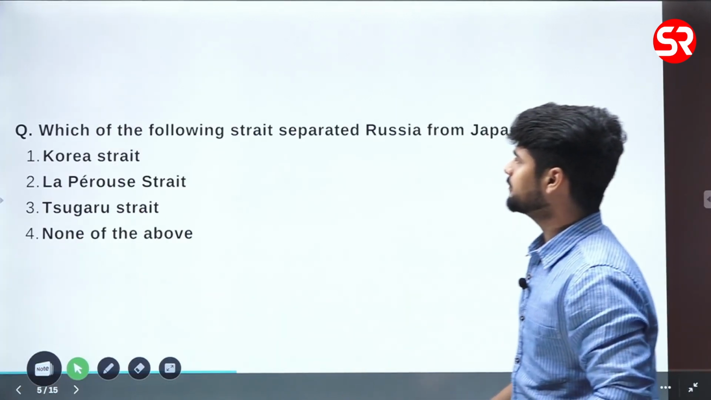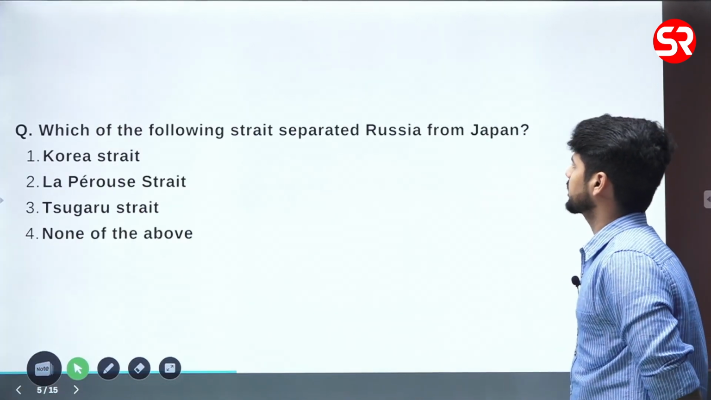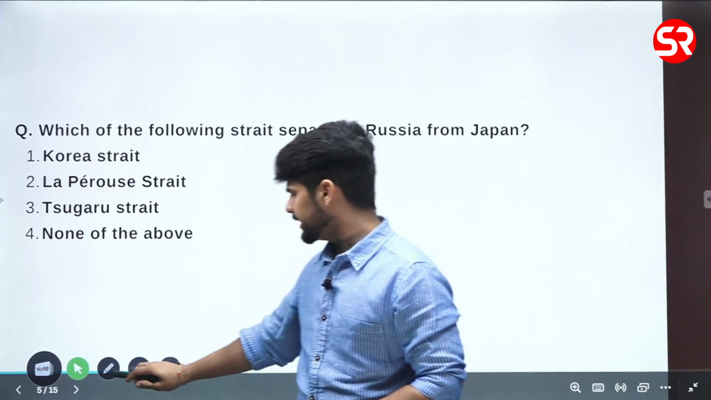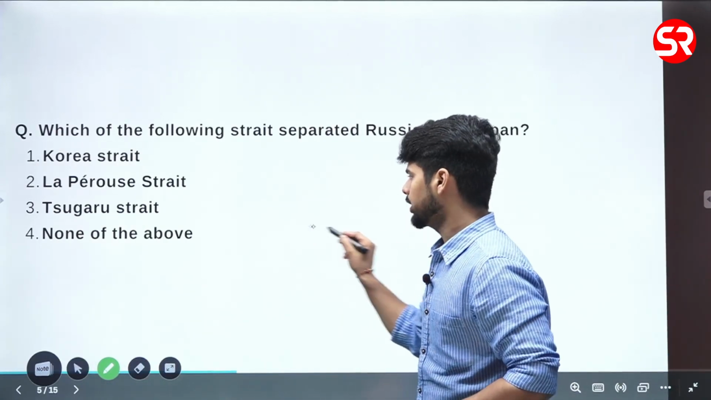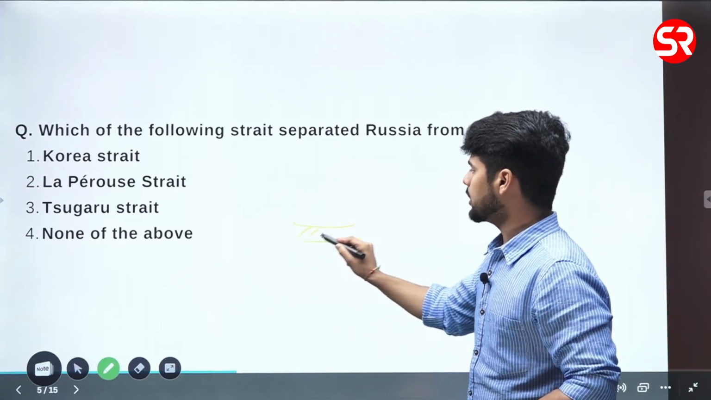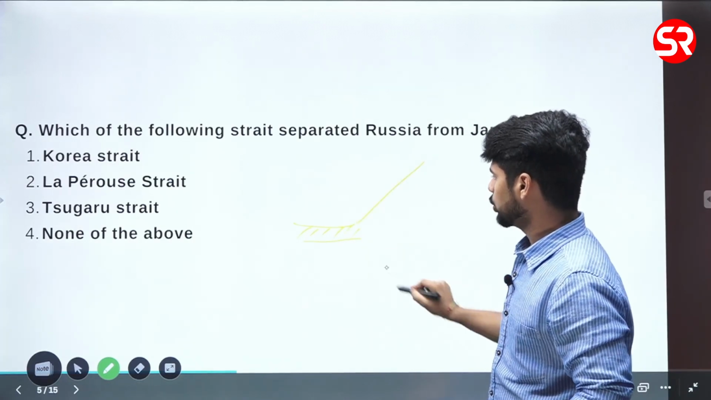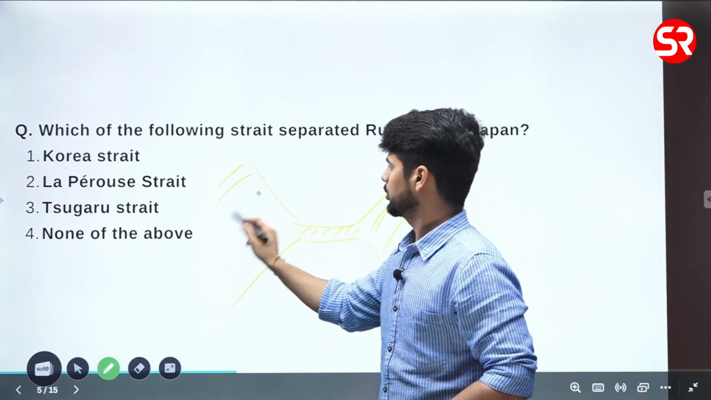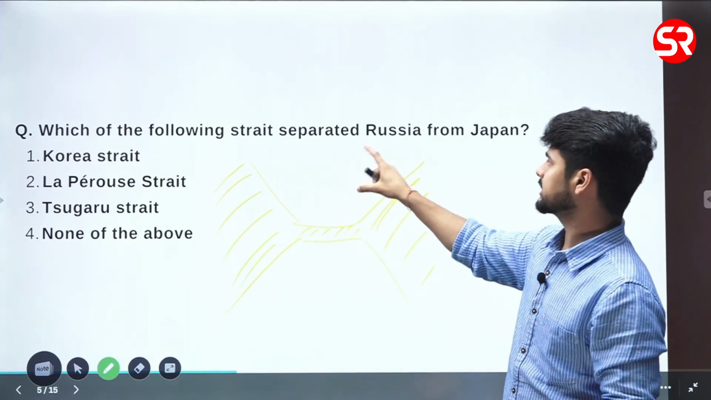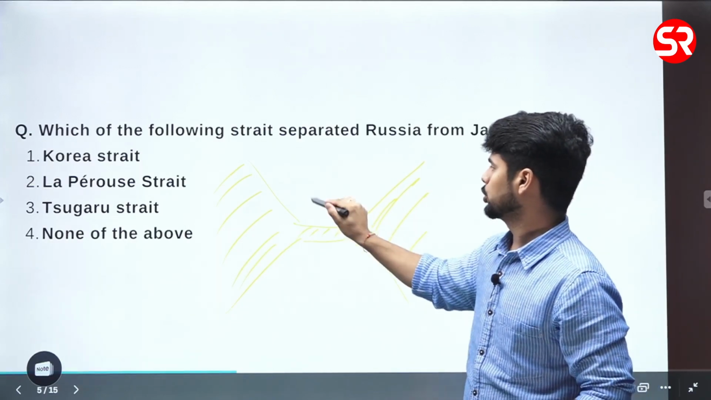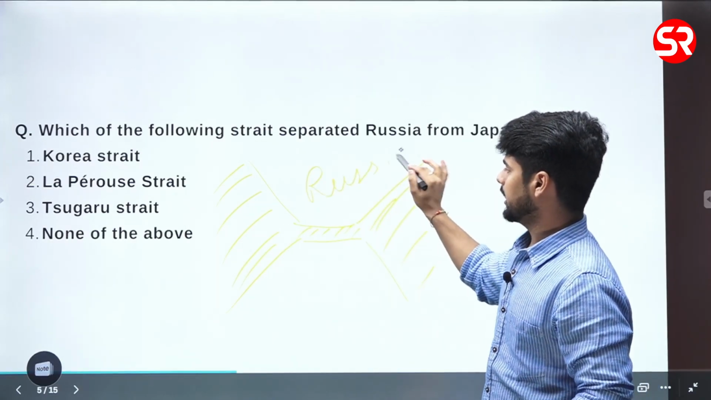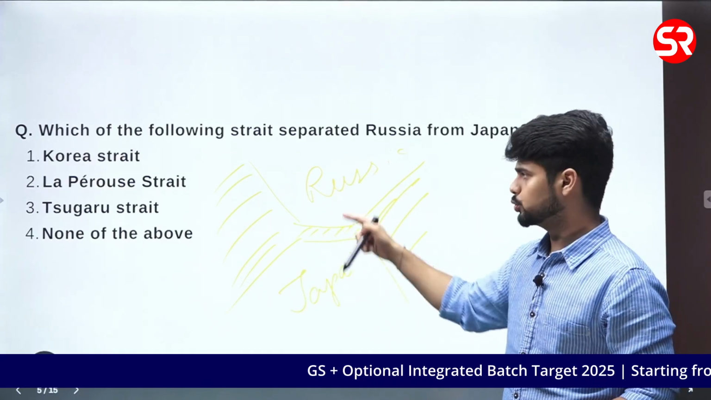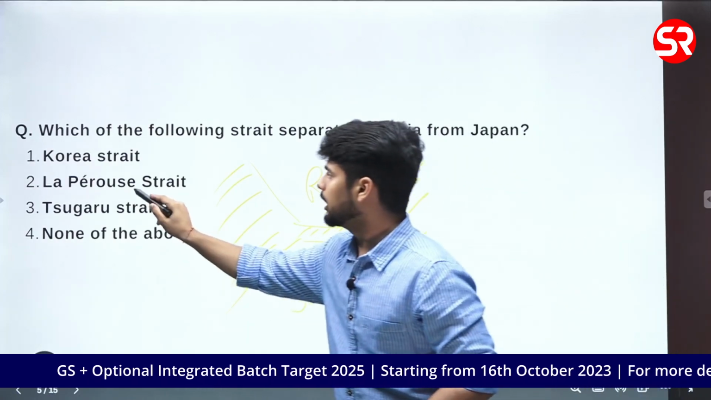Now, question 1, which of the following strait separates Russia from Japan? What is a strait? We have already discussed in the previous video. A strait is a small narrow water body which connects two large water bodies. So here they are asking you the strait separating Russia from Japan. Let's say this is Russia and this is Japan. The particular strait separating these two nations is La Perouse Strait.